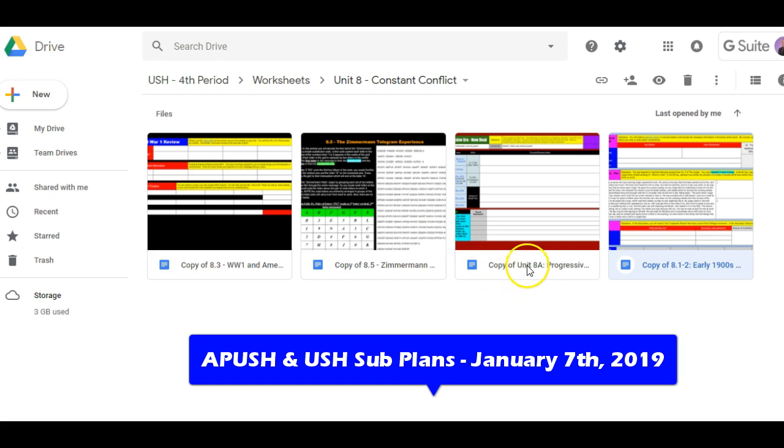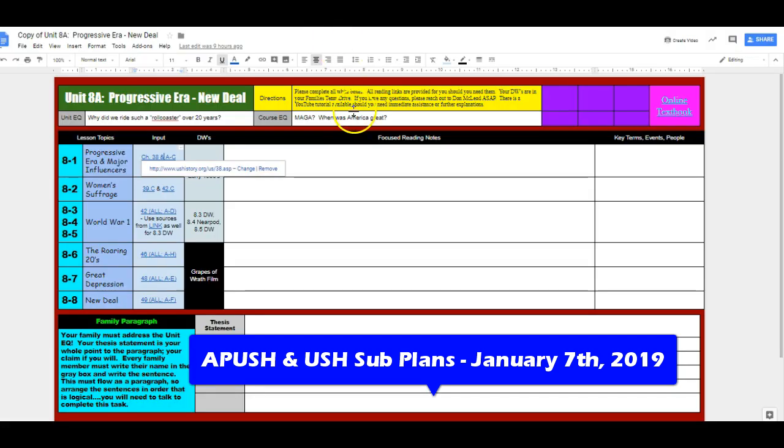And it should say the copy of Unit 8A Progressive Era. So it should look like this. As long as it looks something like it, you're on the right page. It should say all this.